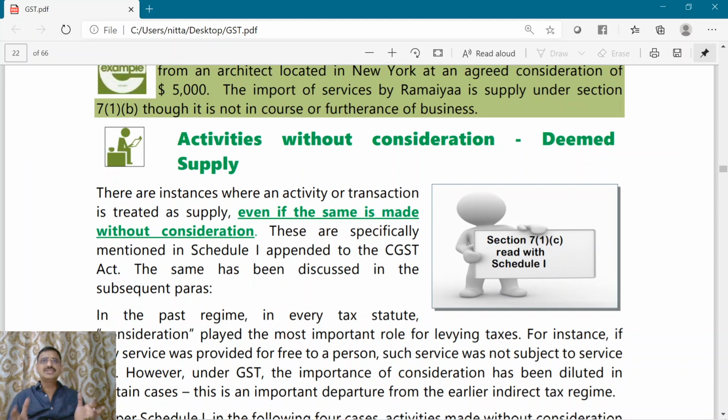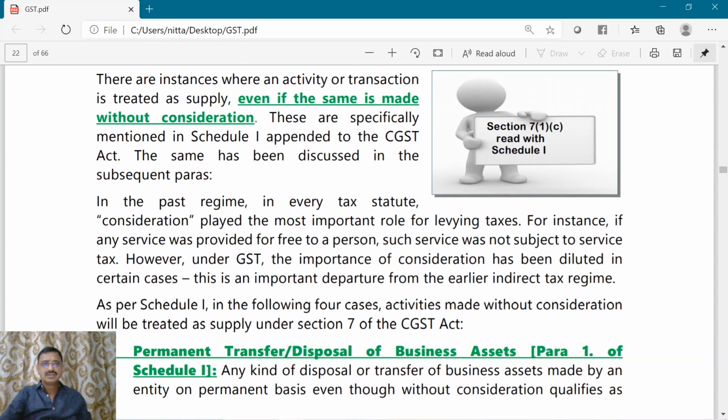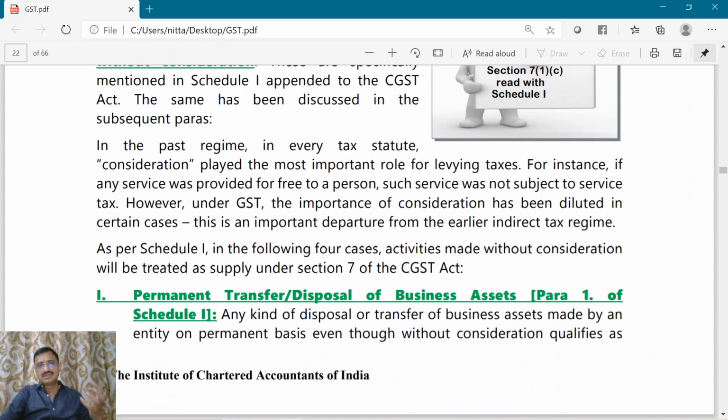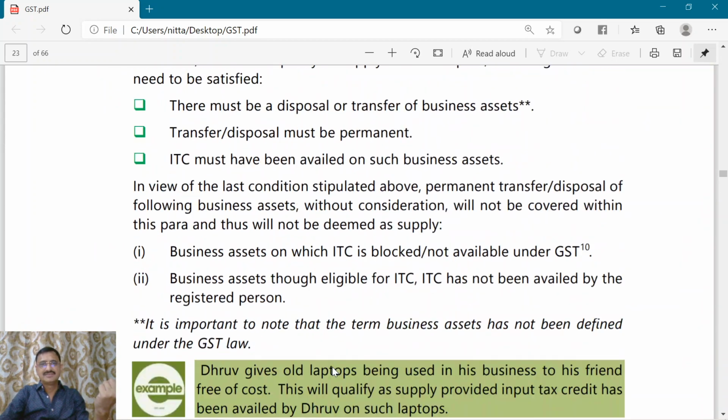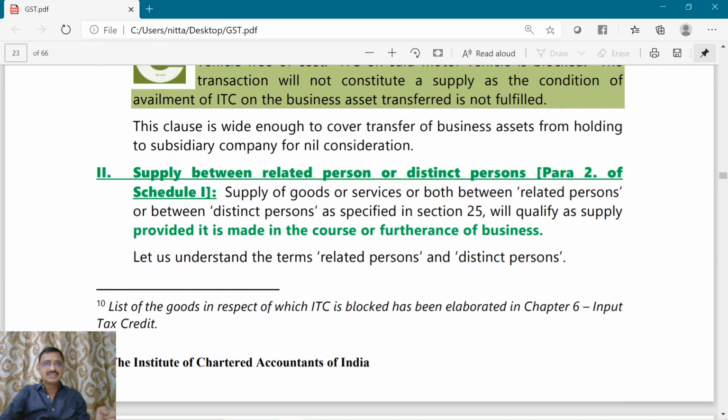Sometimes activities without consideration will also be deemed as a supply, means those items which are given in Schedule 1. In Schedule 1 we have first para, permanent transfer or disposal of business asset. Here the condition is that on that business asset you should have availed input tax credit. If you did not avail input tax credit, it can't be treated as a supply under Schedule 1.